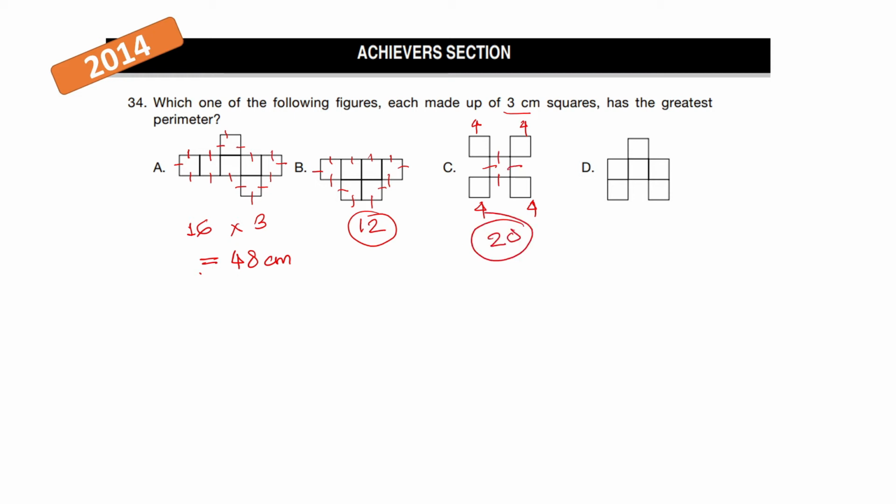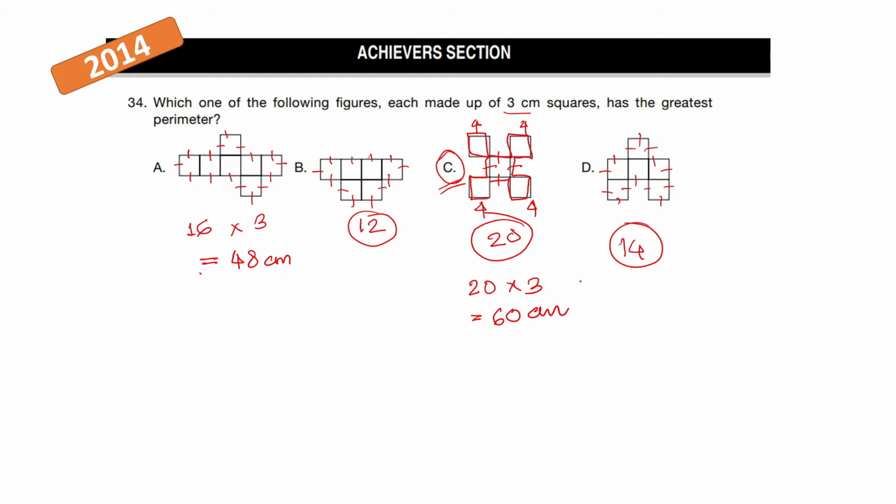And this one, 1, 2, 3, 4, 5, 6, 7, 8, 9, 10, 11, 12, 13, 14. So clearly, option C has the maximum number of sides exposed which form the boundary. So our right answer is option C, which is 20 times 3, that is equal to 60 centimeters of perimeter.